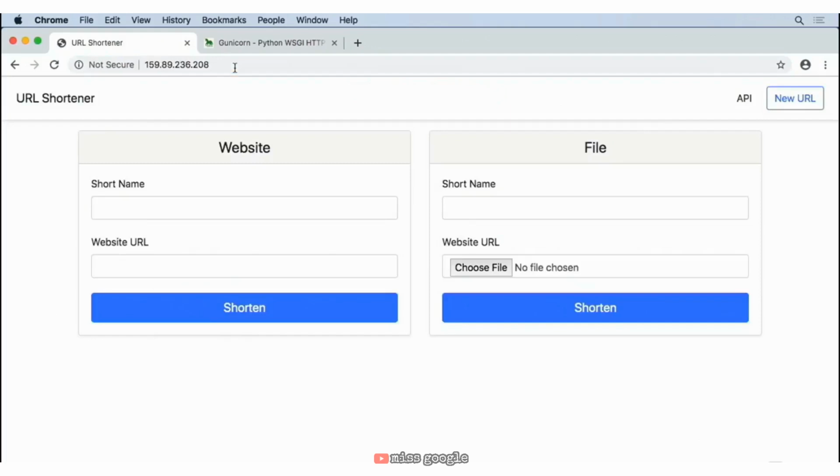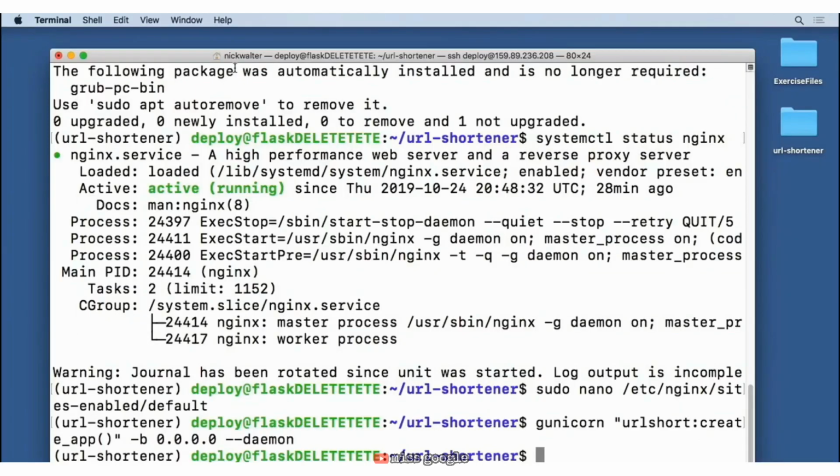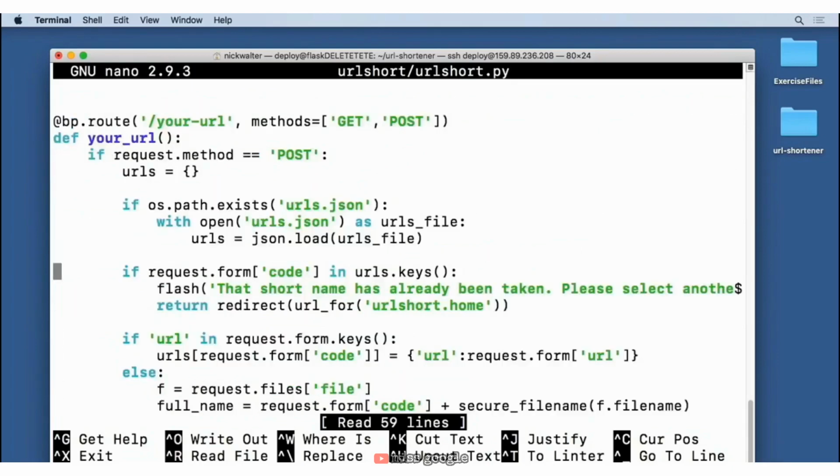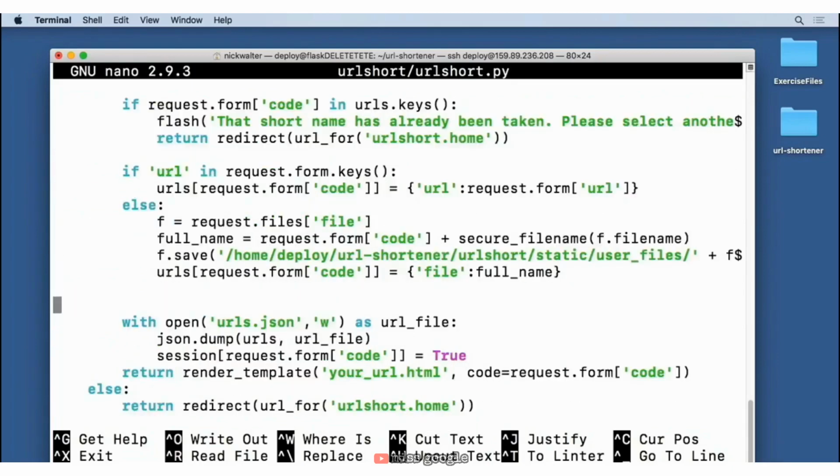Now, one last tidbit that you'll need in order to be able to upload files to the correct location is you'll need to edit where you're going to be storing that. So if you go ahead and do a nano, which is simply a way to edit text, and then urlshort/urlshort.py, go ahead and move down to the line of code where we have specified where we want to save that and make sure it's in the proper directory that you have on your server.